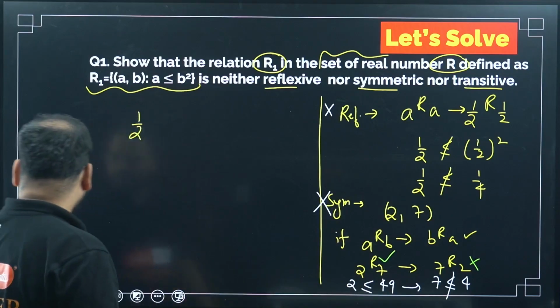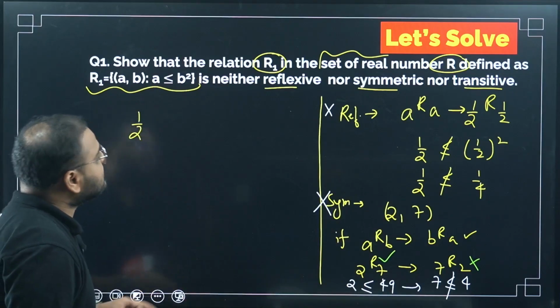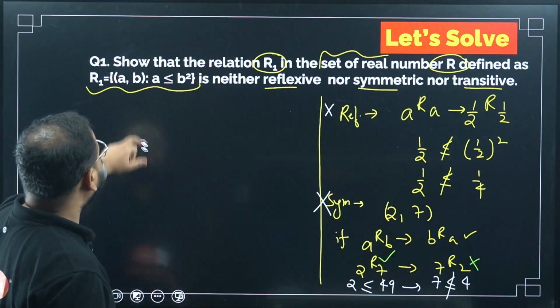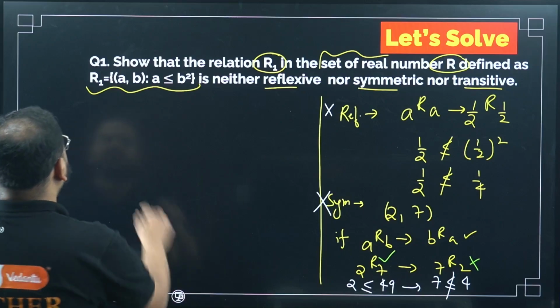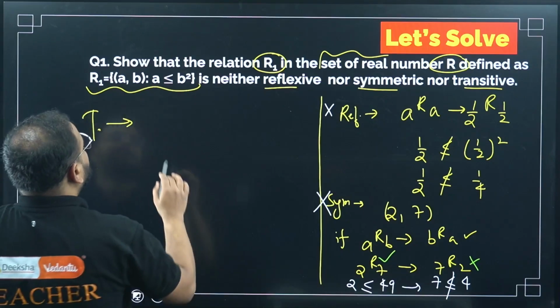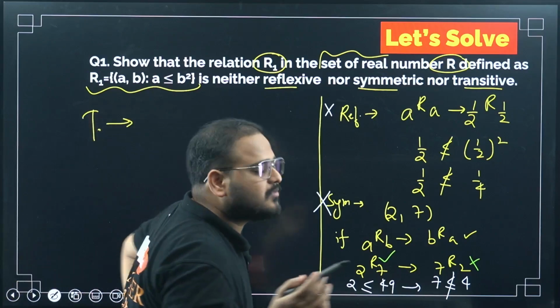Okay, let's move on to the next problem, the next part. What is it? Let's do transitive. Okay sir. Transitive. Let's take an example for transitive. First let's find the definition. What's the definition of transitive?